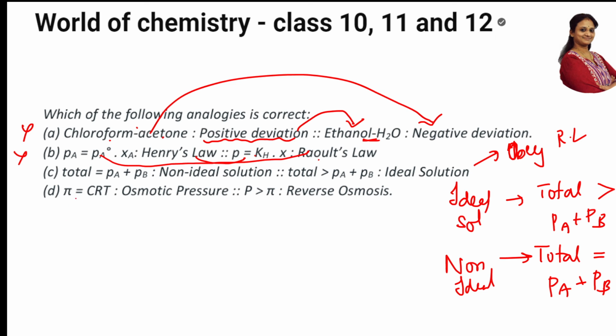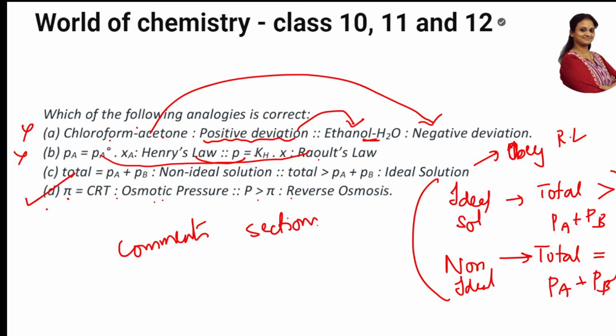Let us see the last one. Pi is equal to CRT is osmotic pressure. Pi is greater than the applied pressure. If the applied pressure is more than pi, it is reverse osmosis. This is correct. So I want you all to justify and tell me whether this is right or wrong in the comment section. Raoult's law, I've given a clue. They obey Raoult's law. So tell me the answer. Easy? Easy. So this is an analogy question, students.